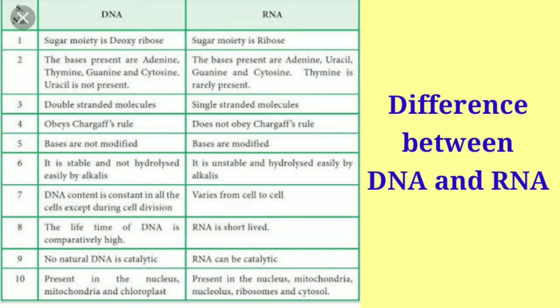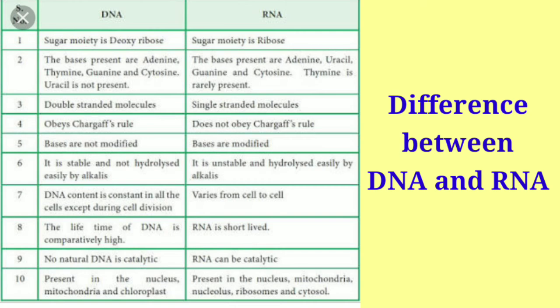Then comes the sixth point. DNA is stable and not hydrolyzed easily by alkalis. So the chemical structure of DNA is very stable and less reactive, whereas RNA is unstable and hydrolyzed easily by alkali metals.